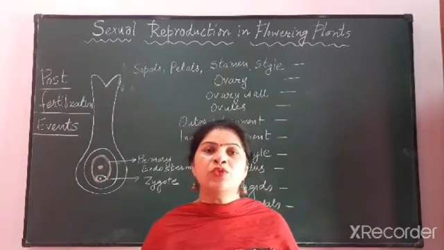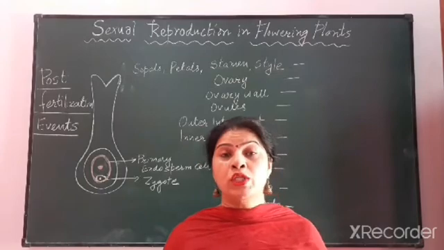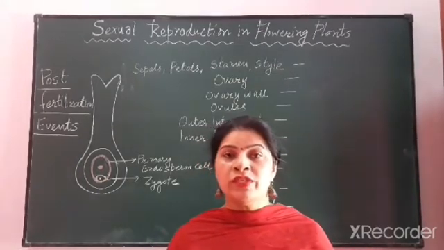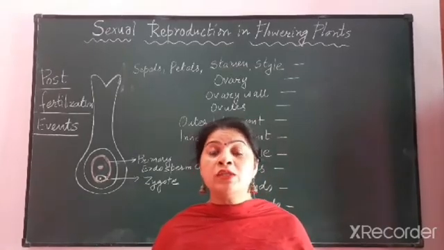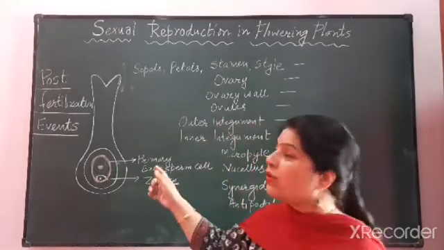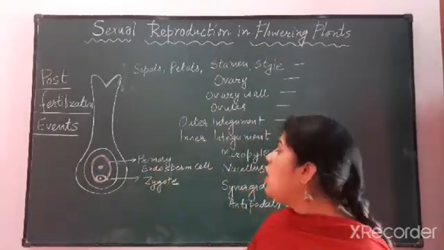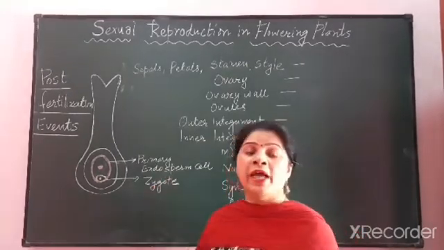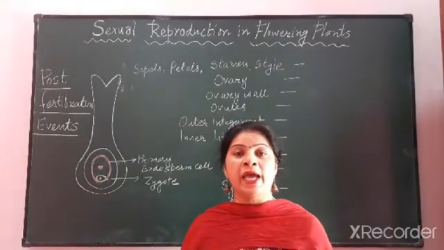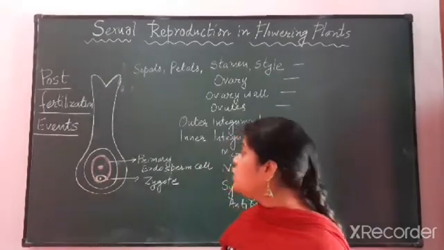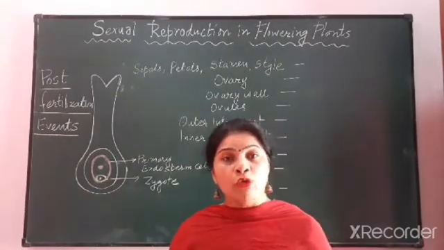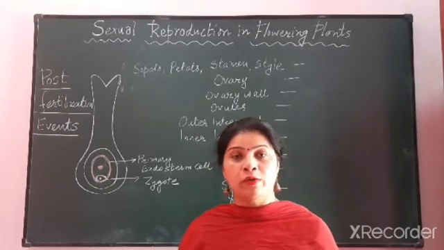We have seen that the growth of the female gametophyte was stopped at the 7-celled and 8-nucleate stage. The further growth of this female gametophyte was stimulated by the process of double fertilization, and these two end products are formed after fertilization. One is the zygote and the second is the primary endosperm cell containing the primary endosperm nucleus. Now these two products will further grow and divide to form the future embryo and the endosperm.